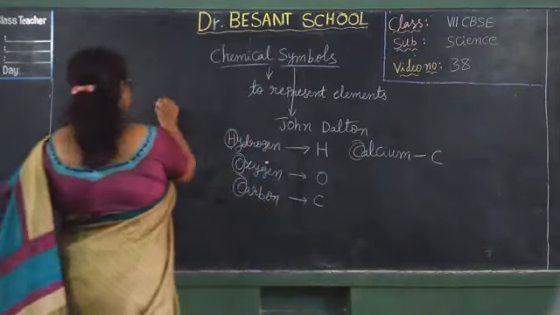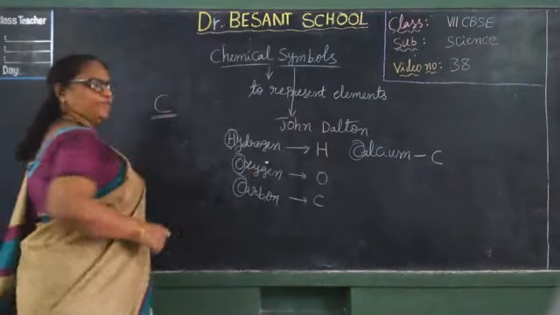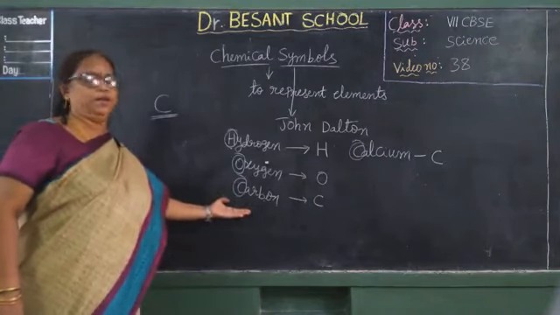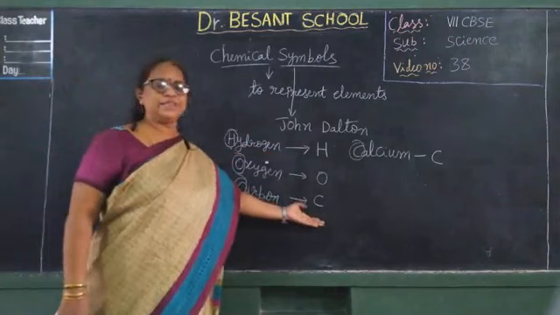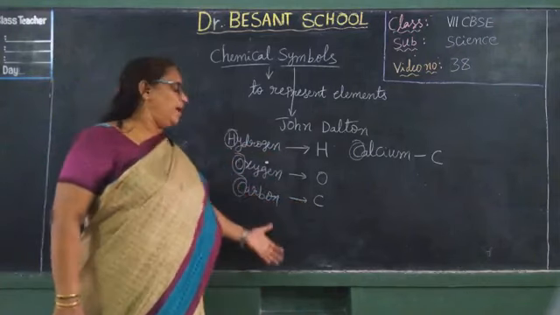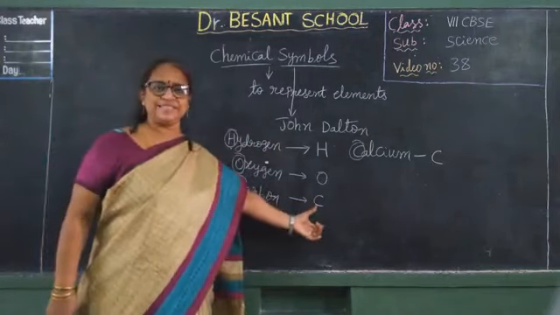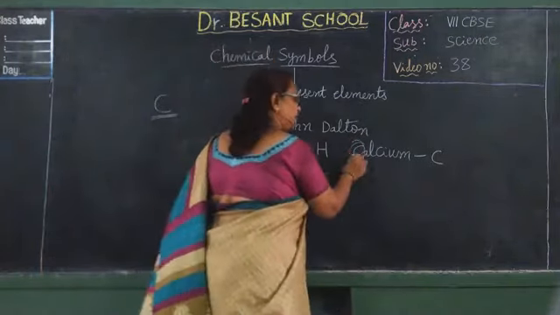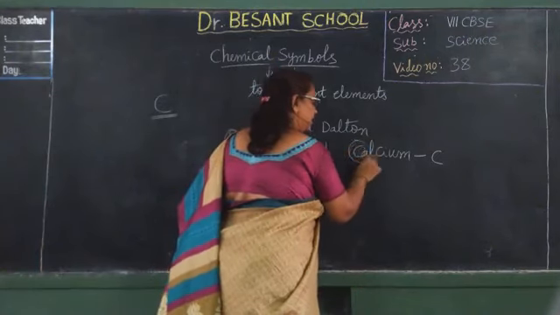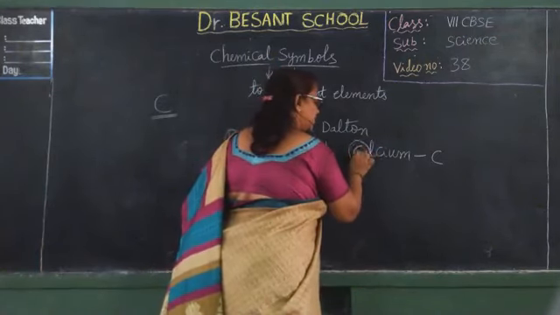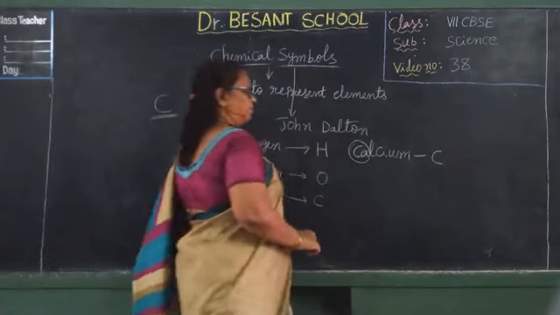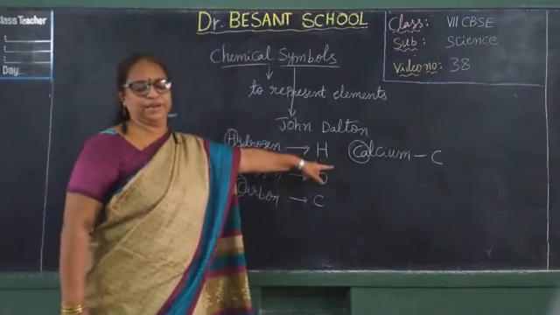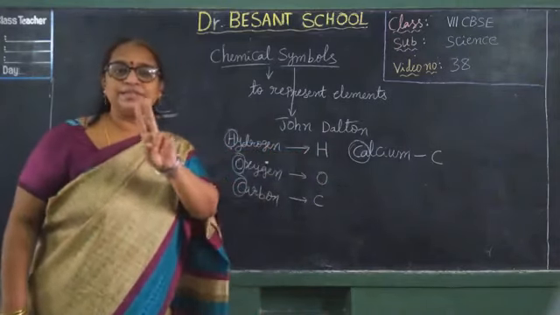Now if I write C, you will get the doubt. What is this C? According to me that C may be calcium. According to you that C can be carbon. Two elements cannot have the same symbol, right? As carbon was first given the symbol C, and calcium also starts with C, the first two letters will be considered for giving the symbol. So while giving the symbol, what is considered? The first two letters. As it is repeating, carbon already has C, then two letters will be considered.